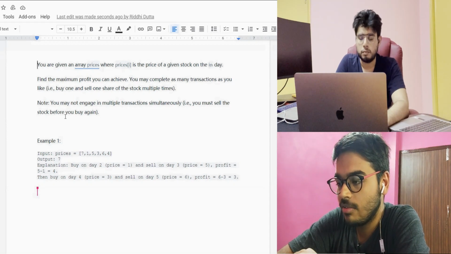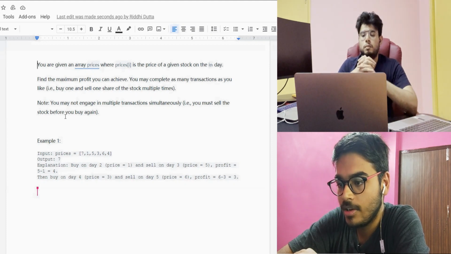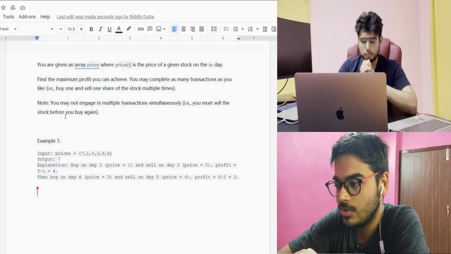Input prices are 7 1 5 3 6 4, output is 7. Example: buy on day 2, that is price 1, and sell on day 3, that is 5. So 5 minus 1 is 4.